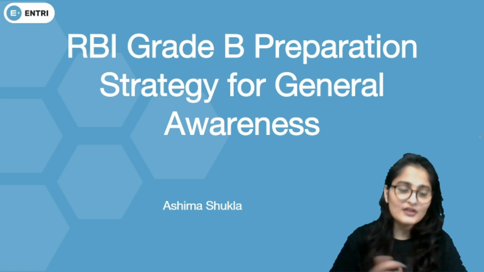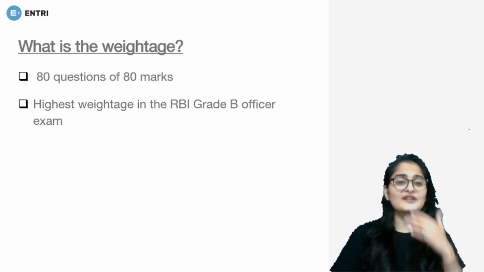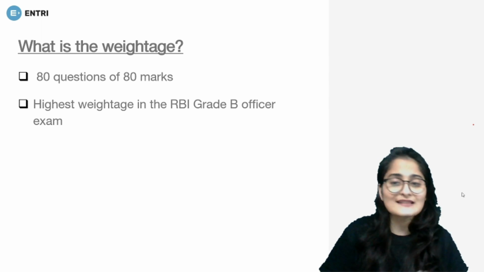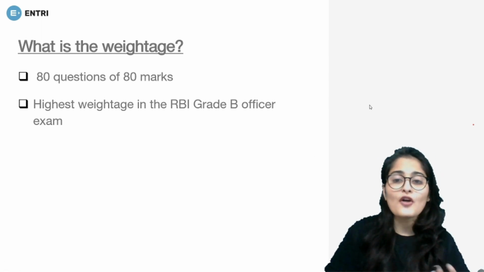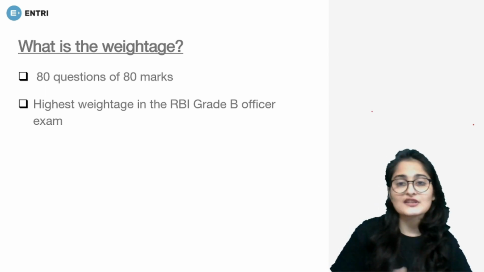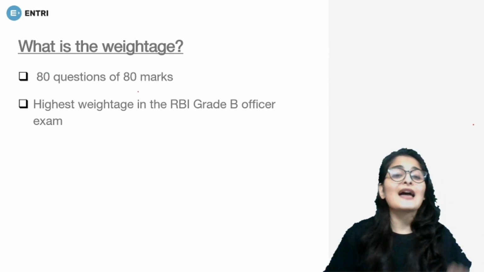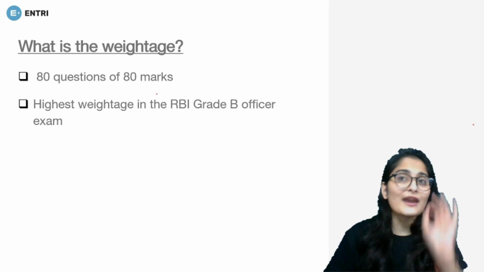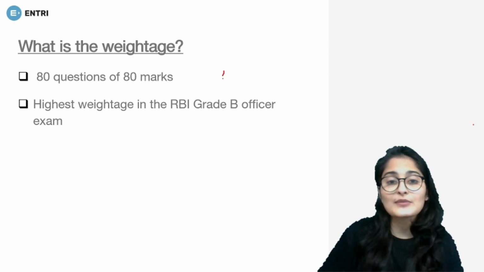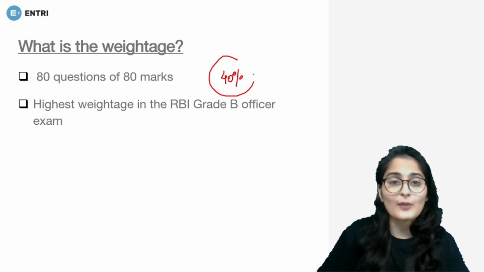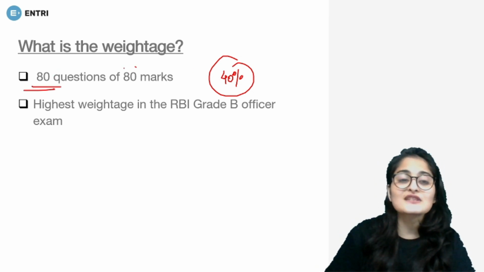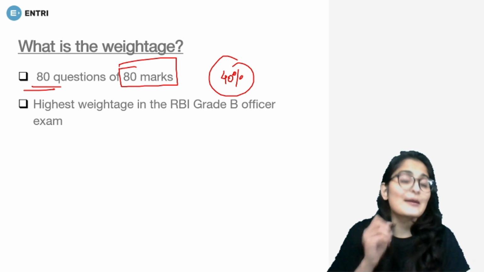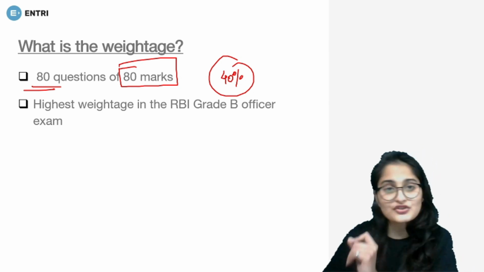Right? So, to begin with, first of all, we should know what the weightage is. For any examination that you're preparing for, you must know the weightage of any particular section. General awareness has the maximum weightage in the examination. 40% of the weightage goes to general awareness. That is about 80 questions, and those 80 questions bring 80 marks in your examination, that is 1 mark for each question.